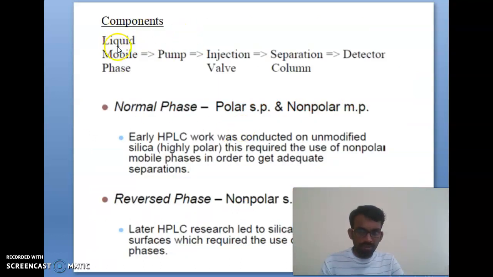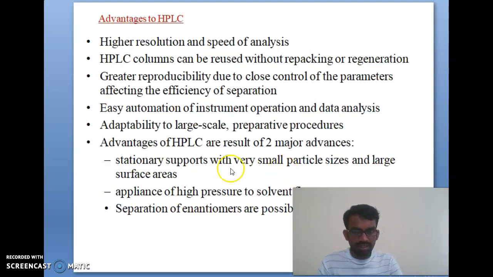And you can see the components: liquid mobile phase, pump, injector, valves, separation column and detector. This is the sequence of components: normal phase, polar and non-polar, and reverse phase, non-polar and polar. You can see here the main advantage of HPLC. HPLC has higher resolution and speed of analysis.